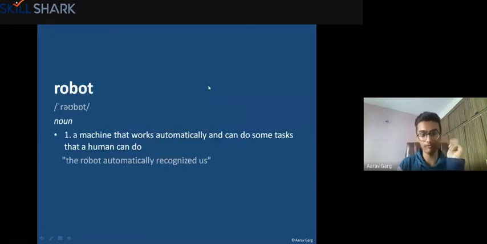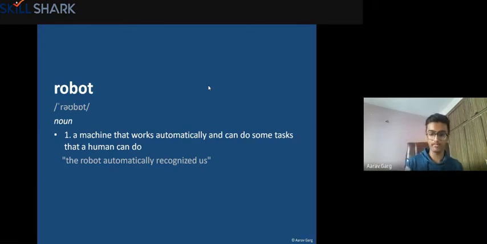Firstly, the definition of robot. So what exactly is a robot? This is the Wikipedia definition: a machine that works automatically and can do some tasks that a human can do. The meaning of this is pretty obvious. A robot is a machine which works automatically. So we don't have to tell it to do things, but we have to train it to do tasks that it can repeat forever. It doesn't even get tired, right?